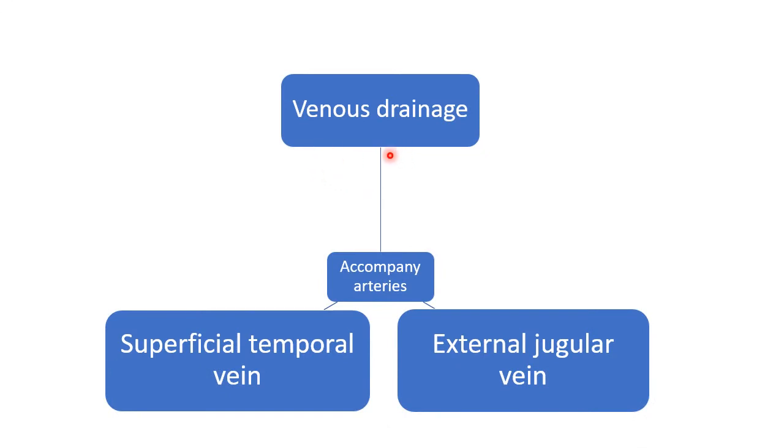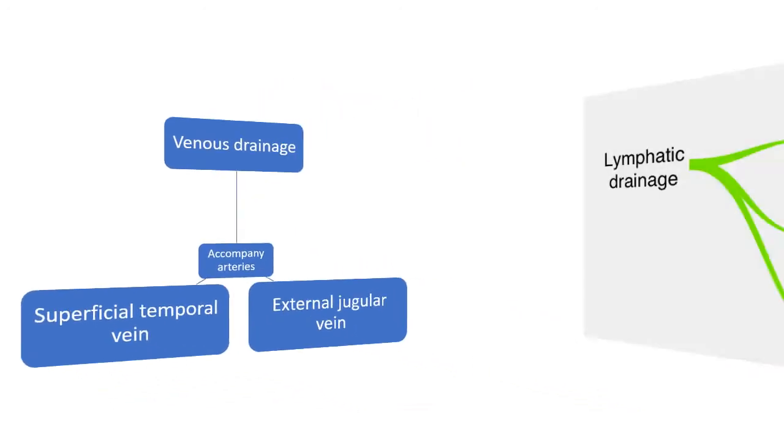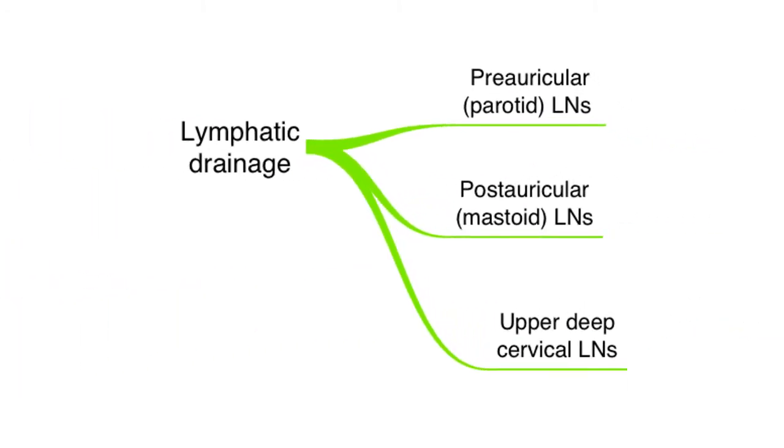Coming to the venous drainage. The veins accompany the corresponding arteries, which drain into the superficial temporal vein and external jugular vein. Coming to the lymphatic drainage.